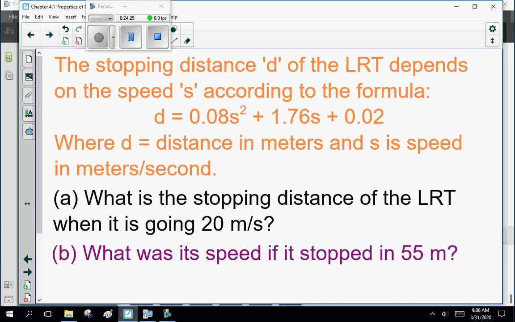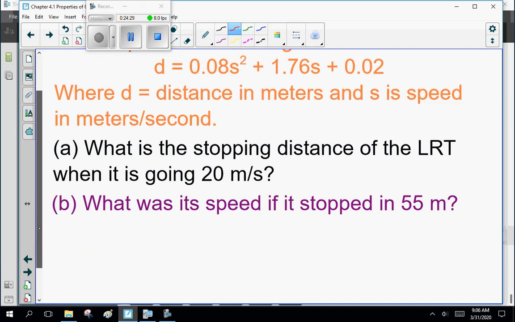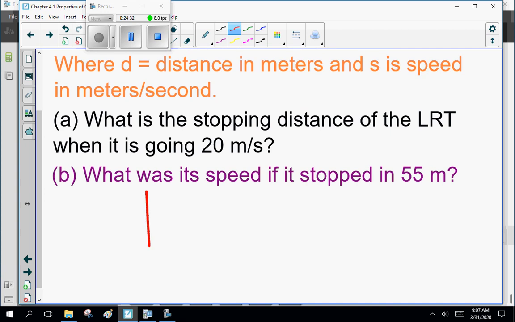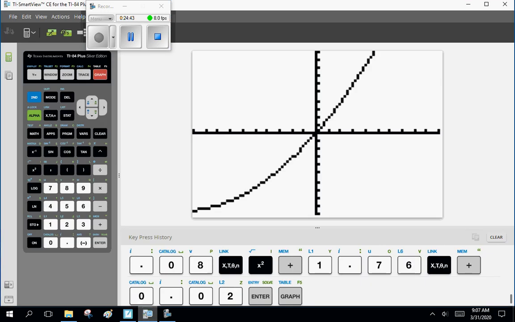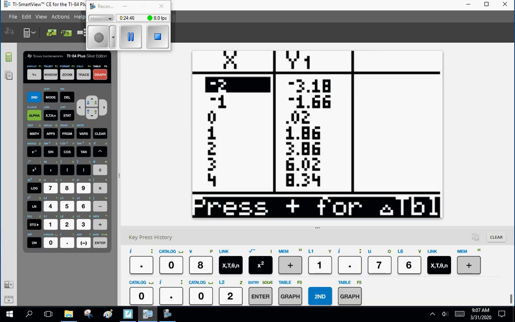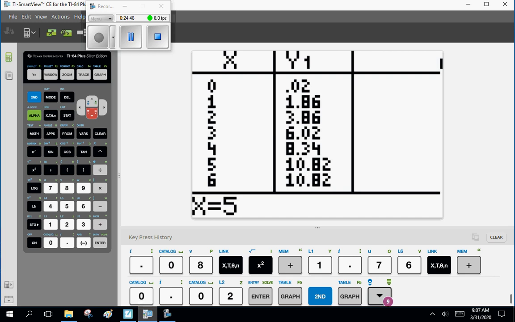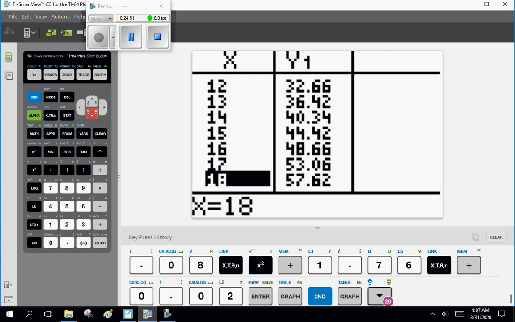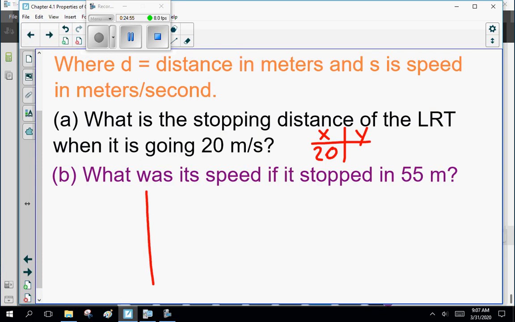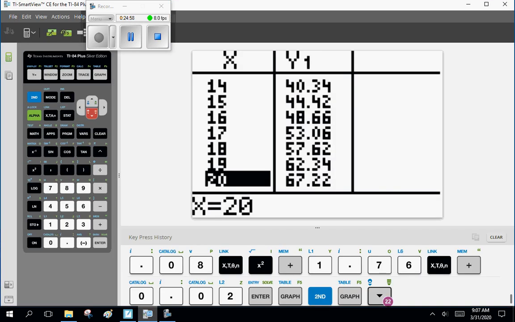Now, my problem is, how does that help us solve the question here? Well, what's the stopping distance of the LRT if it's going 20 meters a second? Well, part A, x is 20, what's y? Look at our table of values. That's easy. Actually, that's too easy. Second table of values, x is 20. 67.22 meters. Sorry, I got 67.22.